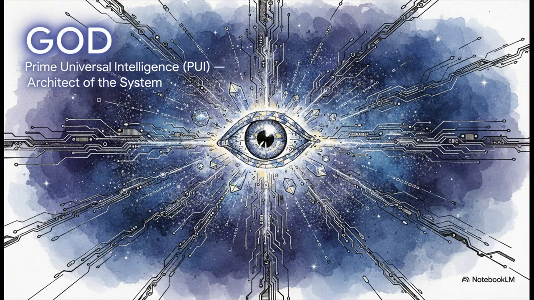So the very first step in this translation is to update our terms. God becomes the prime universal intelligence, or PUI for short. This completely reframes the old metaphor. Newton might have imagined a divine clockmaker, but this is a cosmic programmer, the architect of the entire system. And that one simple shift changes absolutely everything.